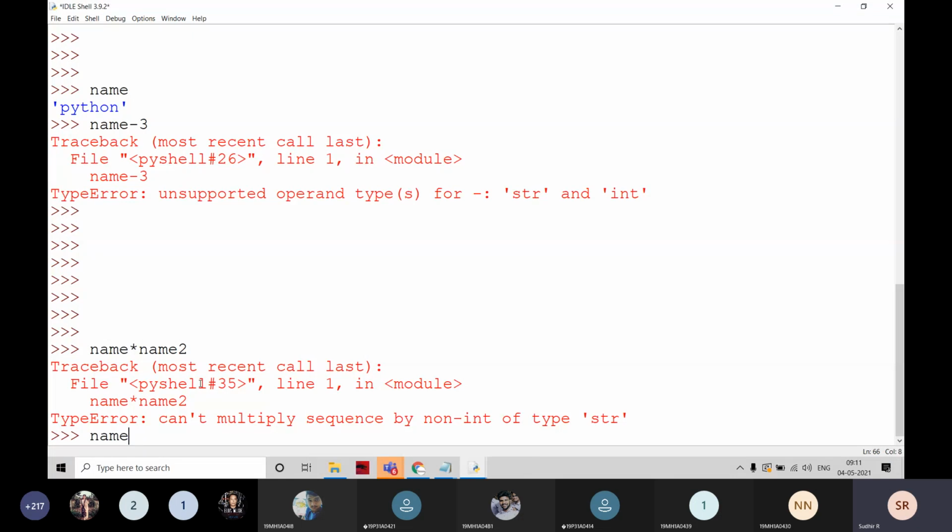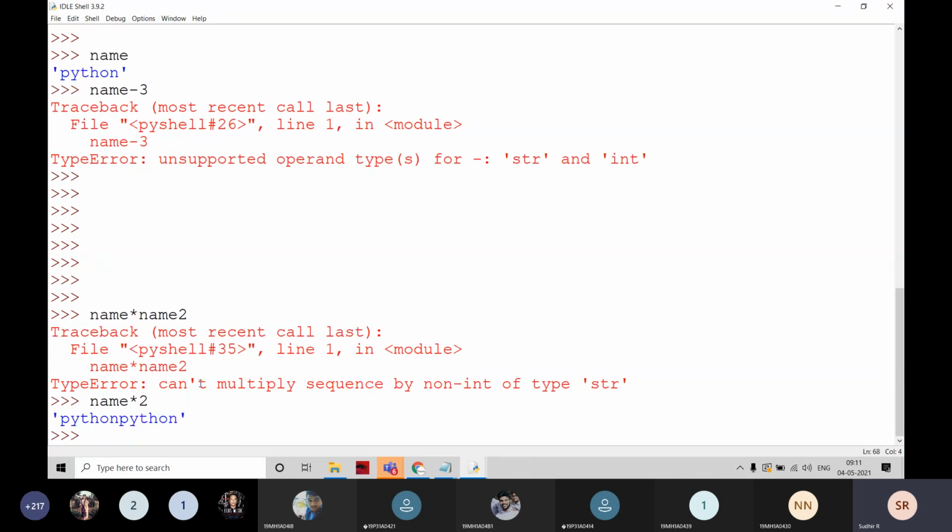For example, name into 2 here. Name means Python into 2. Then it is going to work here. How does it work? Into 2 means Python 2 times. Okay, 3 into 2 means 3 for 2 times, right? In the same way, name into 2 means Python for 2 times.